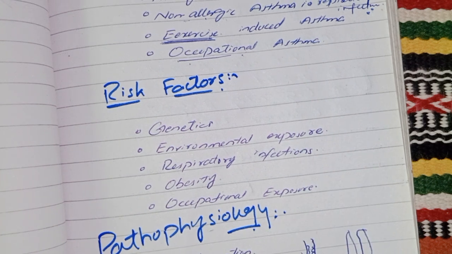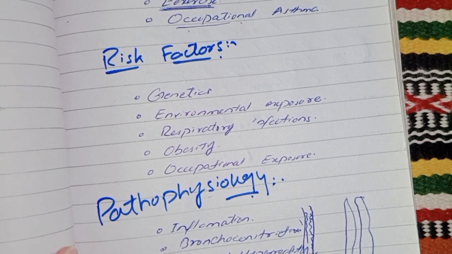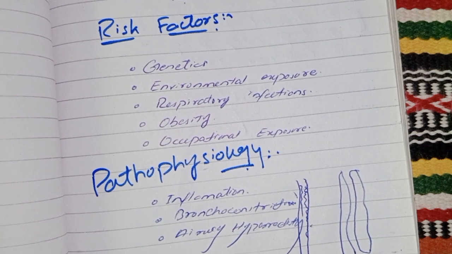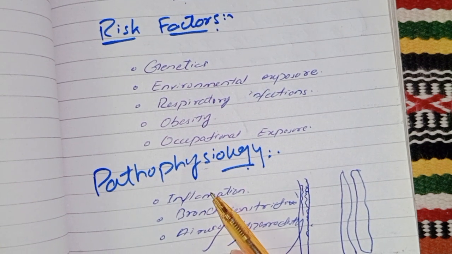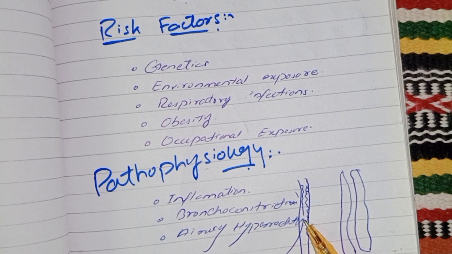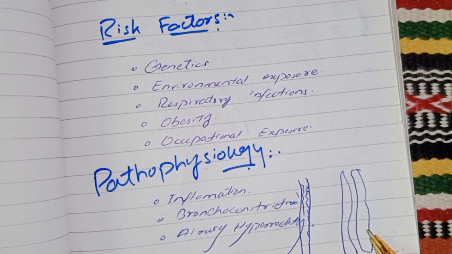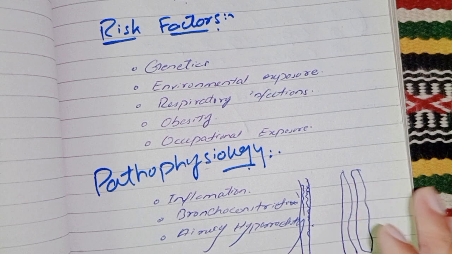Let's talk about the pathophysiology of asthma. First step is inflammation. Chronic inflammation of the airways leads to increased mucus production and airway swelling. Like that. Airway swelling. Don't judge my drawing. I am very bad in drawing.